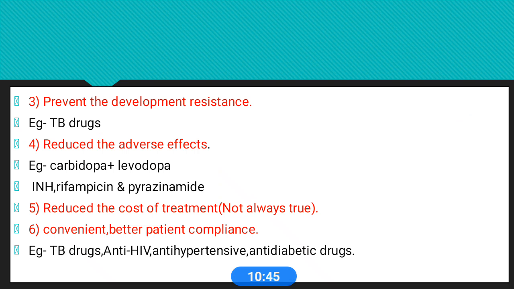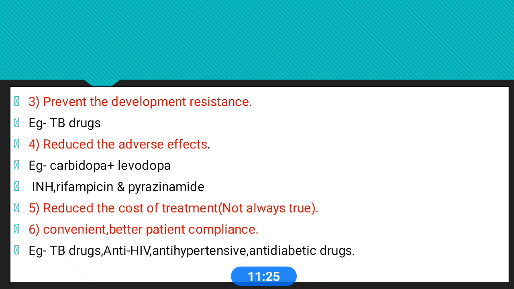Okay, another important advantage of FDCs is that they prevent the development of resistance, mostly in TB drugs, mostly in multi-drug therapies. I think we already discussed this in your anti-leprotic class also. In multi-drug therapy, usually these drug combinations are used. The main advantage of that drug combination is to prevent resistance. Sometimes a single drug causes resistance, so if used in combination, it prevents the resistance.